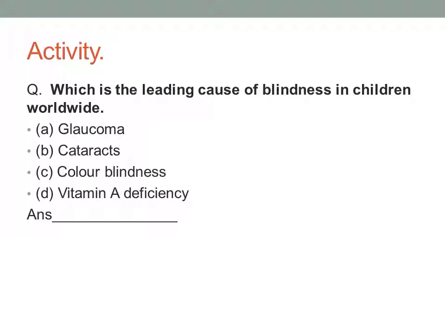Here is a question, a quick recap. Which is the leading cause of blindness in children worldwide? Option A, glaucoma. Option B, cataract. C, color blindness. And option D, vitamin A deficiency. You can choose your answer. The answer to this question I can give at the end.